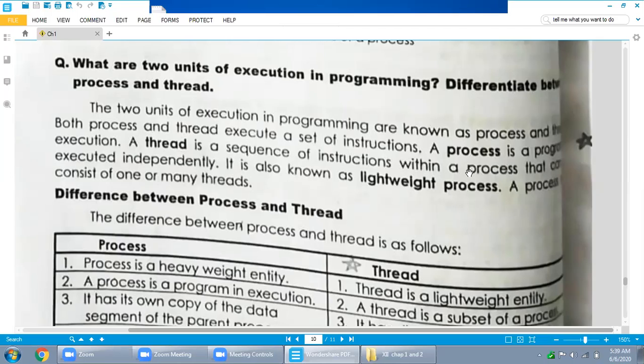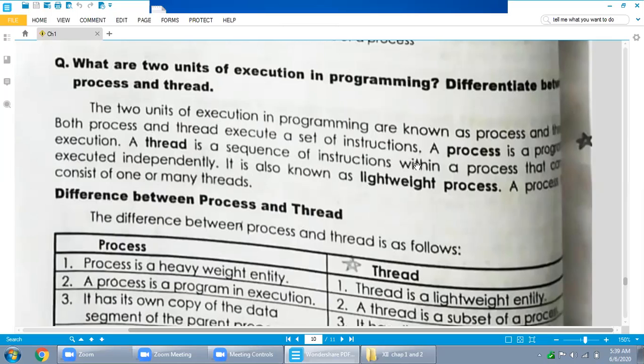So process is a big program, and in our program there are different statements. So a statement is like a thread. A thread is a sequence of instructions. Actually, the definition of program is this: a combination of different instructions makes a program, or you can say that a sequence of instructions makes a program. So program is a process over here, and the thread is an instruction over here.